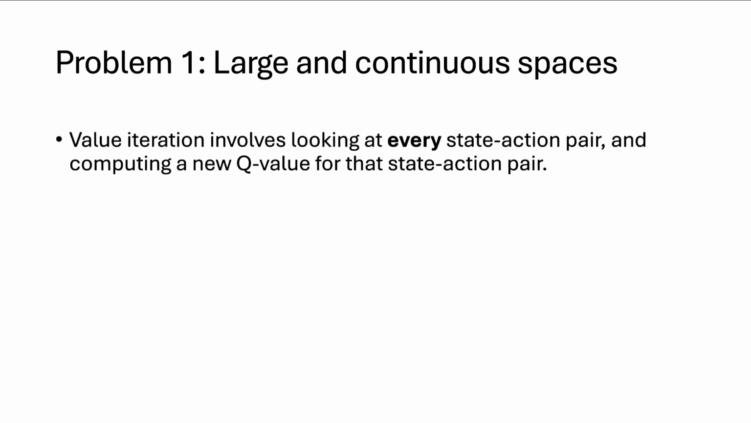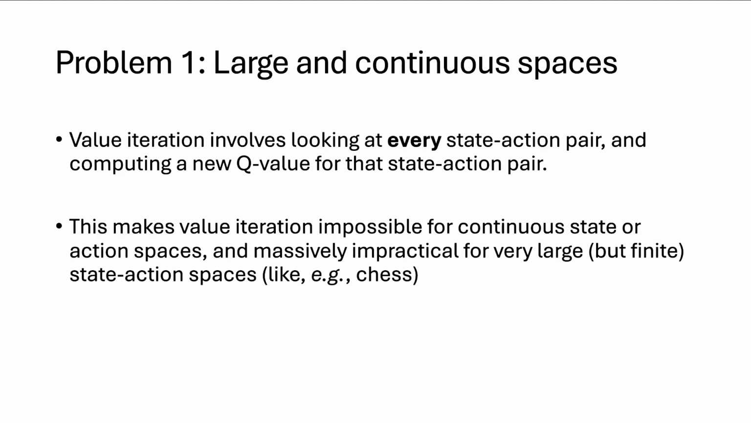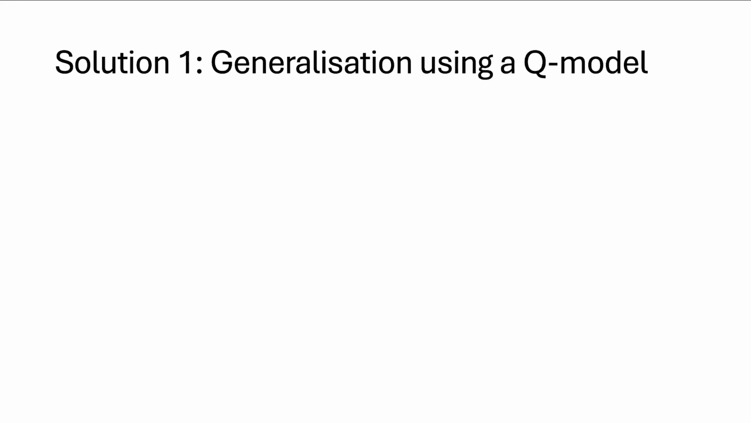So because value iteration involves looking at every state action pair and computing the new Q value at that state action pair, it's just massively impractical for very large state spaces and impossible for continuous state spaces. Okay, so how are we going to fix this? We're going to fix this problem by saying, well, instead of computing Q values at every state action pair, what if I compute them only at finitely many, and then hope to generalize from that finite collection of state action pairs to all other state action pairs?